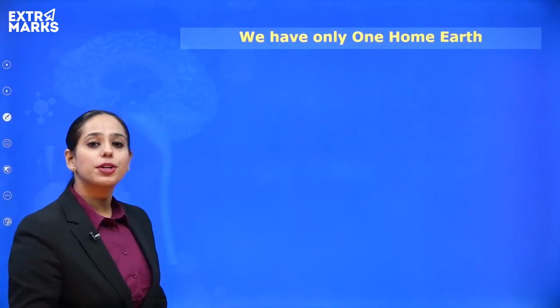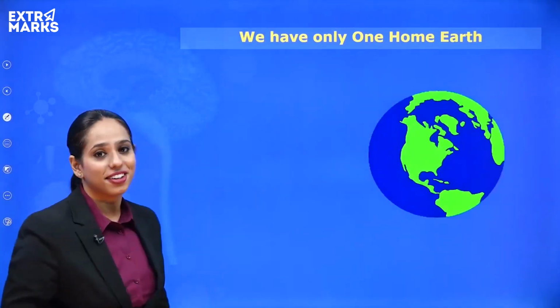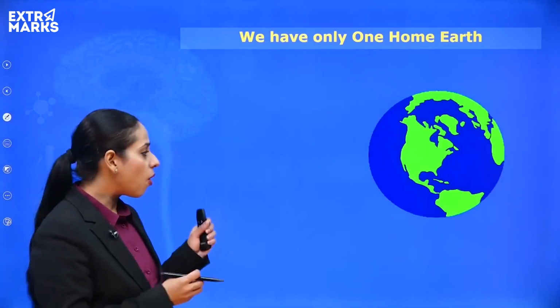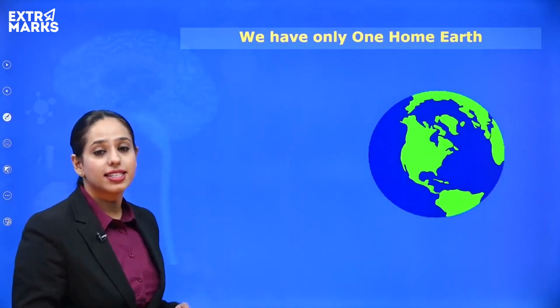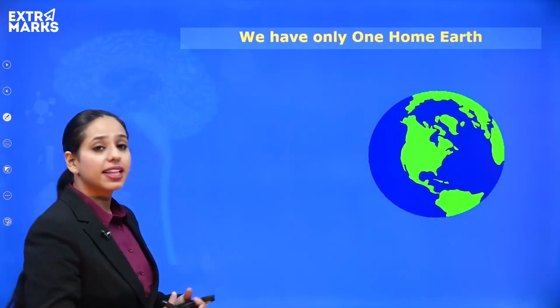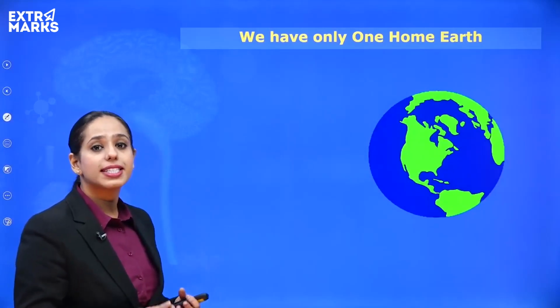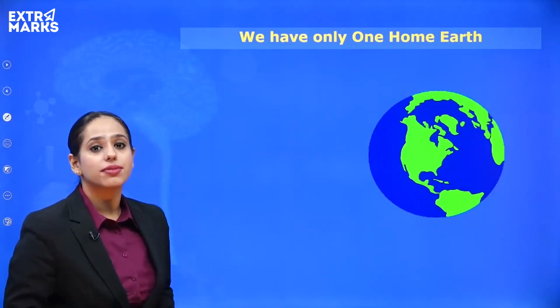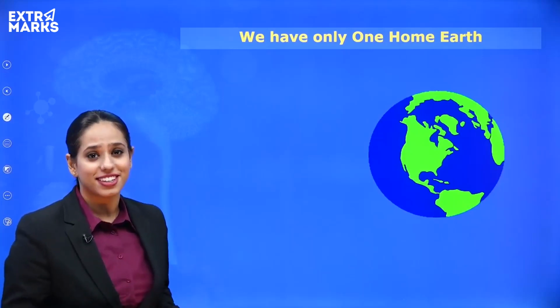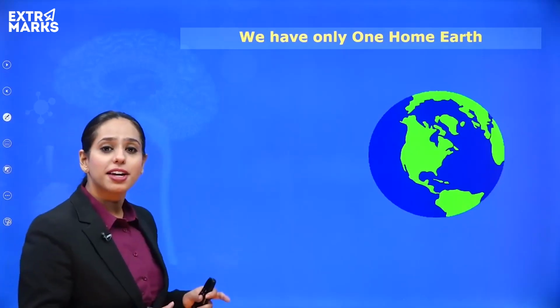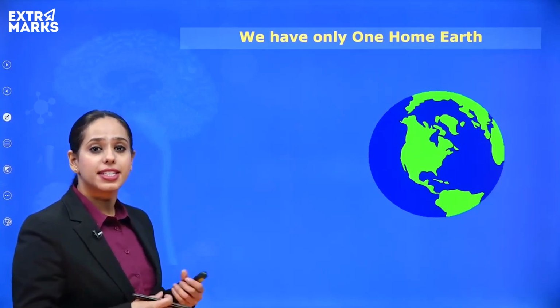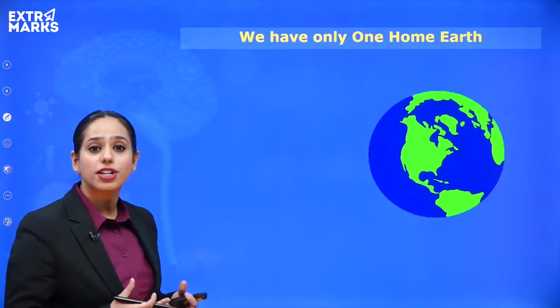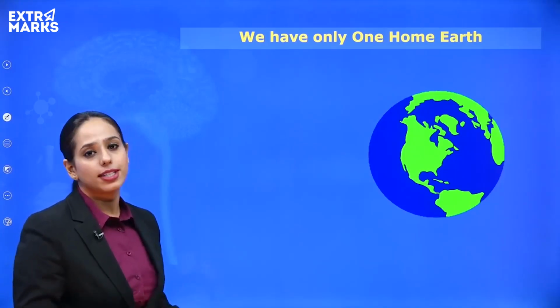So we have only one home, and that is Earth, right? All the resources that we utilize are in plenty, enough to satisfy anyone's need, but they're not enough to satisfy everyone's greed. So there is enough on this planet to provide for everyone's needs, but there's not enough to provide for anyone's greed, right?